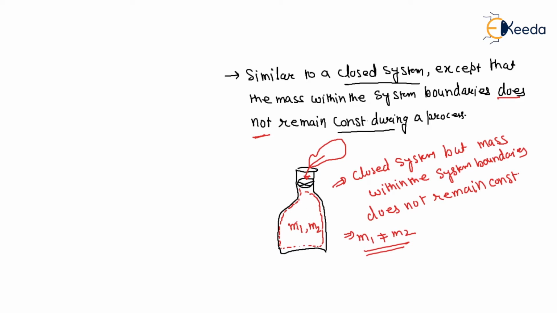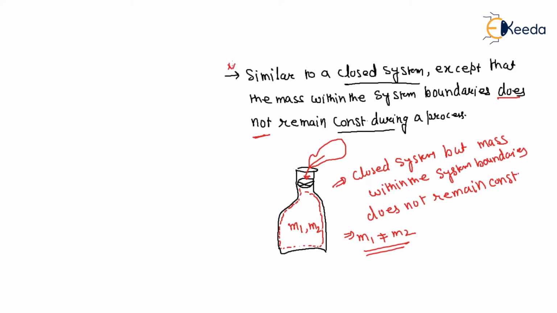What is the initial mass of the fluid in the bottle? Let's suppose it is 0, but after filling the bottle from the surroundings, the mass will change. So within the control volume the mass will change. This is a closed system, but during the process the mass within the system boundary will not remain constant, that means the mass will continuously change.